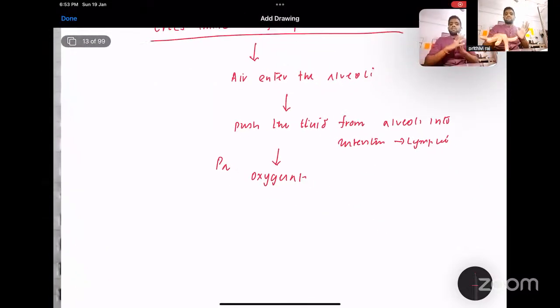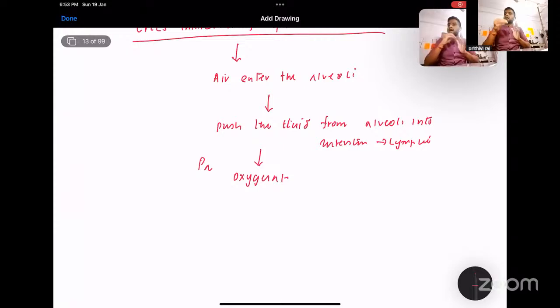So first, air enters the alveoli and it pushes the fluid from the alveoli into the interstitium, into the lymphatics. This will increase the oxygenation, which reduces the pulmonary vascular resistance, right? Because when there is oxygenation, the pulmonary vascular resistance decreases. More of this blood will now go to the pulmonary circulation. Since the pulmonary vascular resistance is decreased, the shunting of blood from the pulmonary artery into the descending aorta via the ductus arteriosus will not happen. All this blood will enter the pulmonary circulation, and oxygenation of this blood will occur.